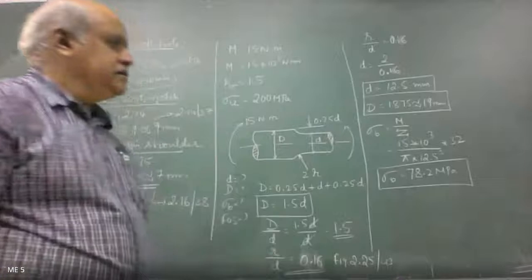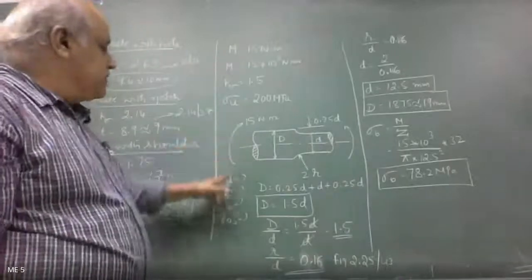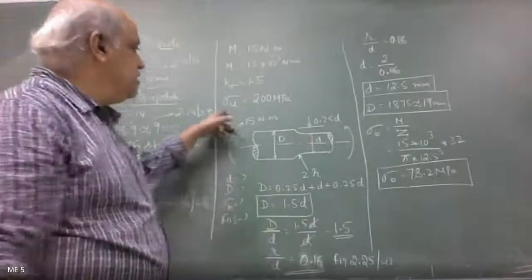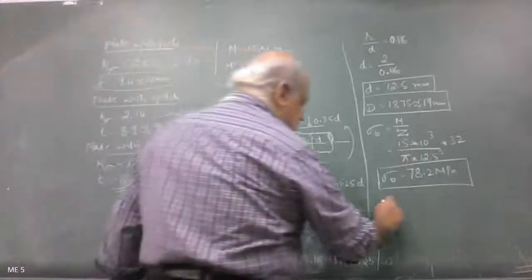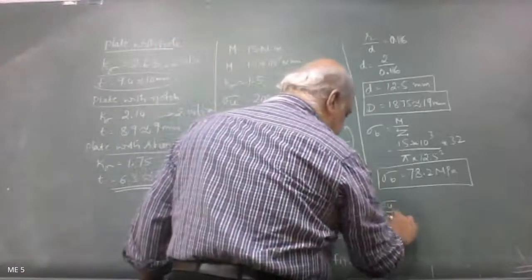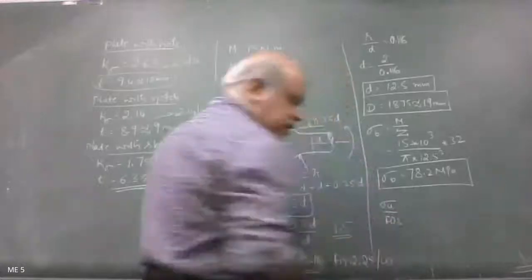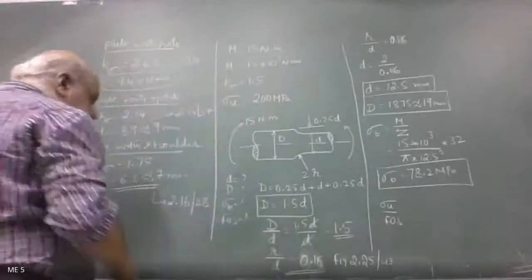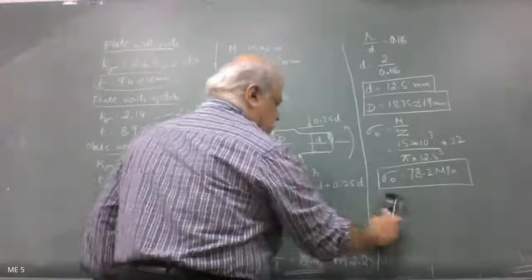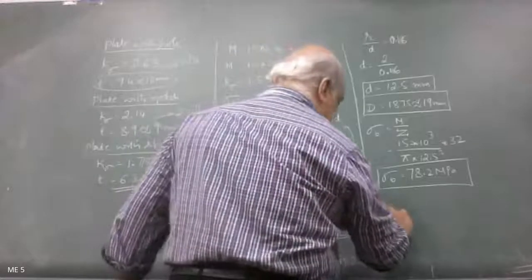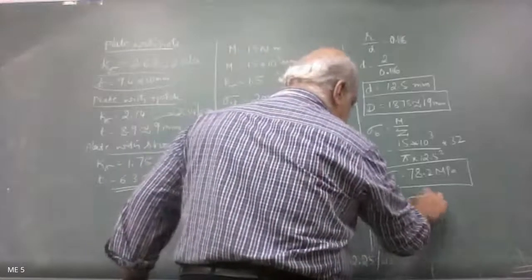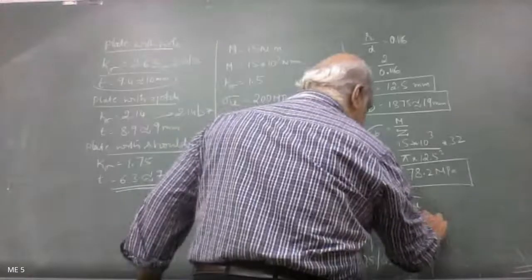Next we need to find the factor of safety. We are given the ultimate stress. So ultimate stress divided by factor of safety will be sigma max. So sigma max is equal to sigma u divided by factor of safety.